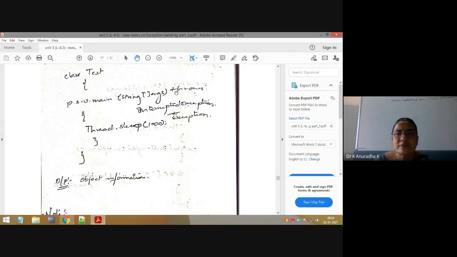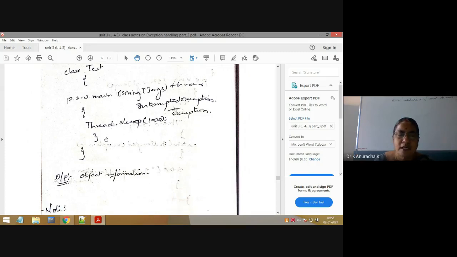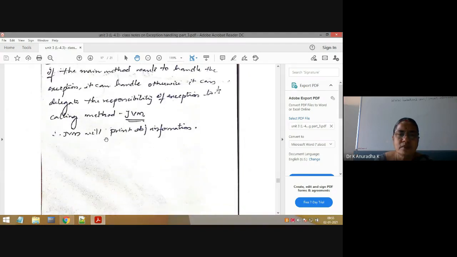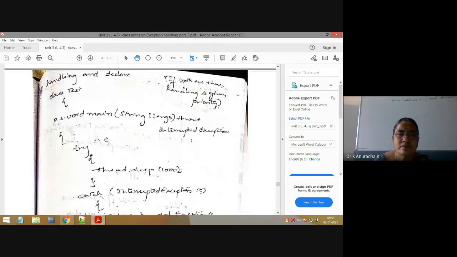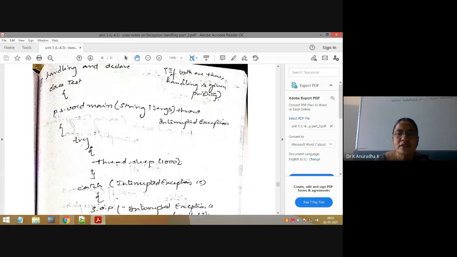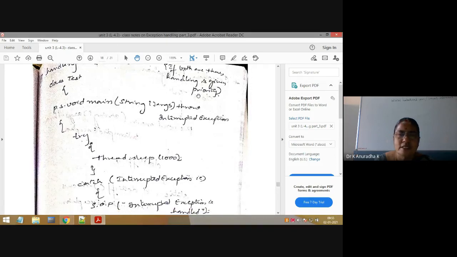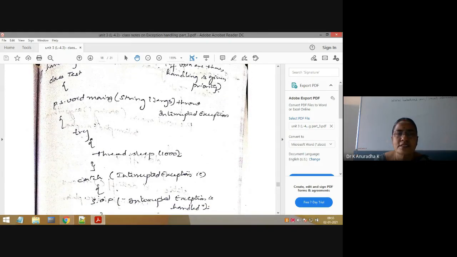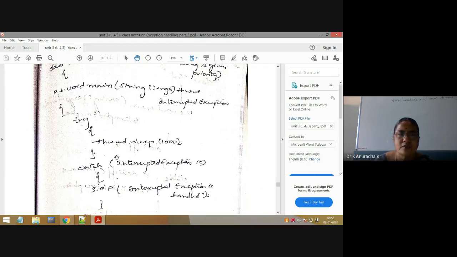So here this is nothing but throws. The advantage of the throws keyword is we can use it only for checked exceptions. InterruptedException is a checked exception. That's why we must use the throws keyword for InterruptedException, or we can use handling code like the previous program. Or both also correct, no? Both means if both are there, the JVM will give priority to its handling code only. Both are also correct syntax-wise, no compiler error, if you use both handling code and declaring.